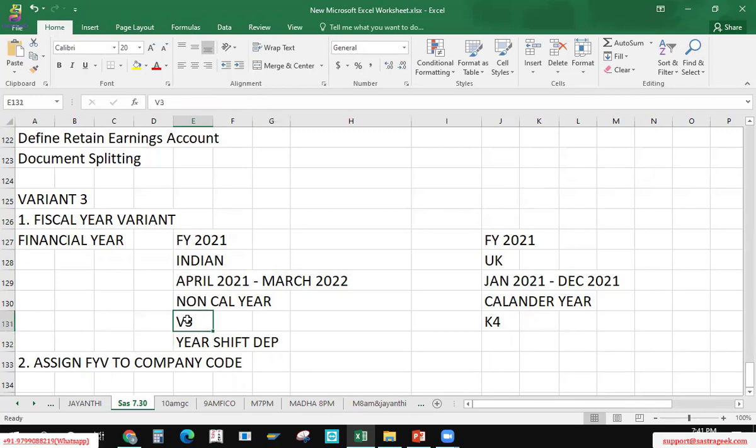V3, K4, these are the variants. How to define V3, we'll discuss in our next sessions. But for now we have V3 and K4, and we will use them for our company code. Any doubts here? Shall we go hands-on with this particular area? Yes, yes, we can go ahead.